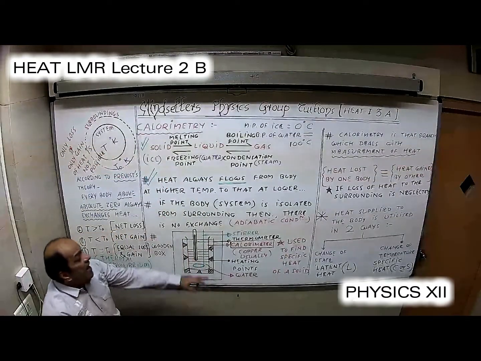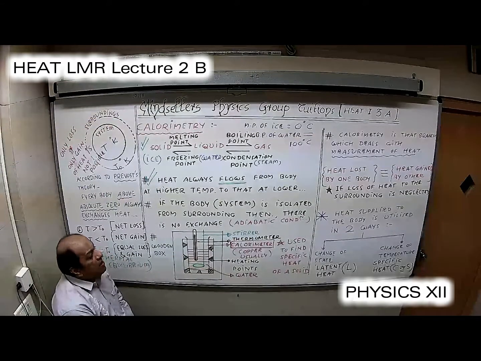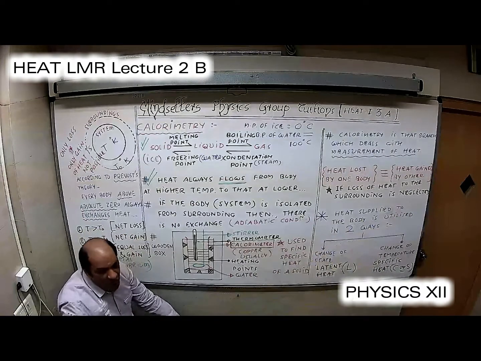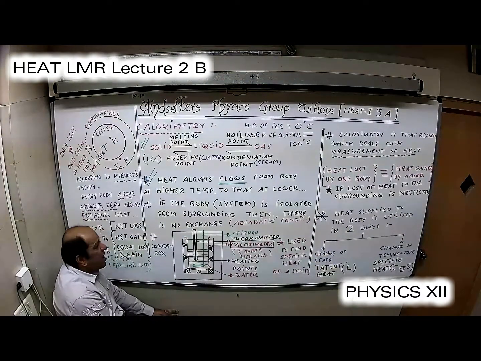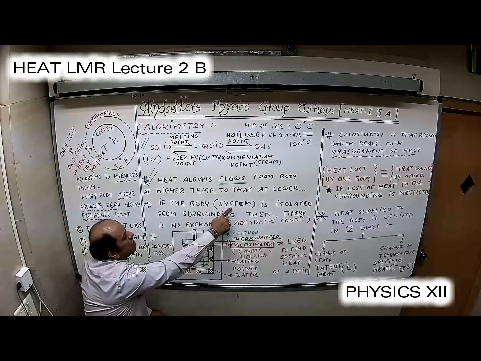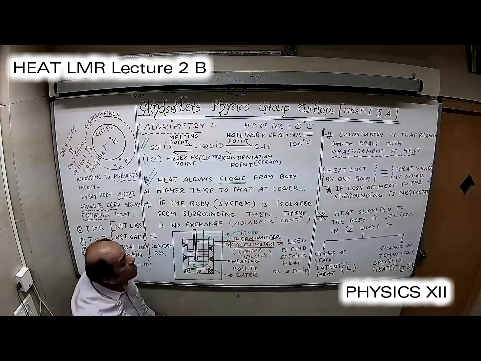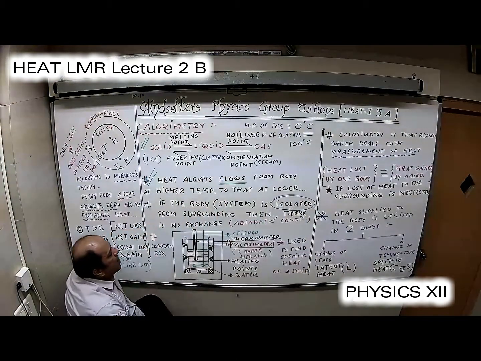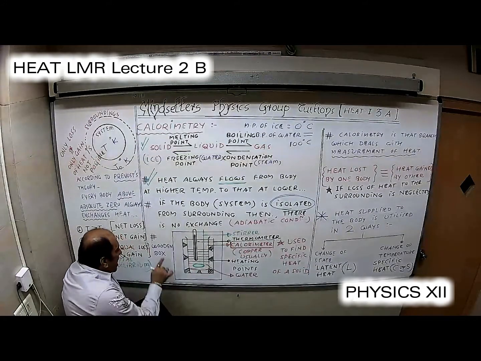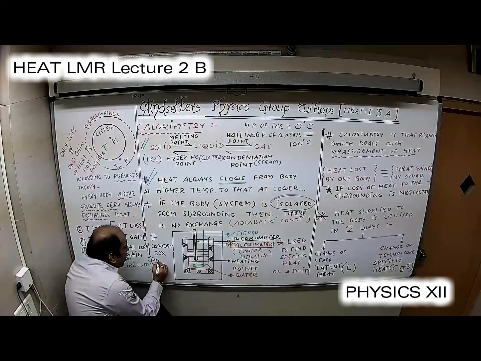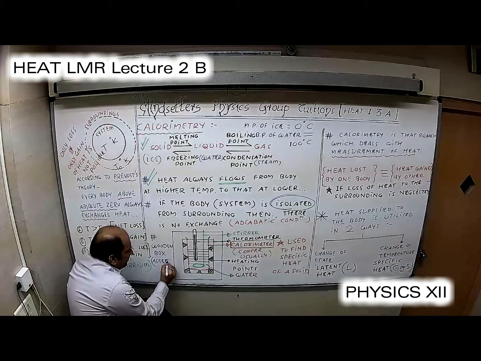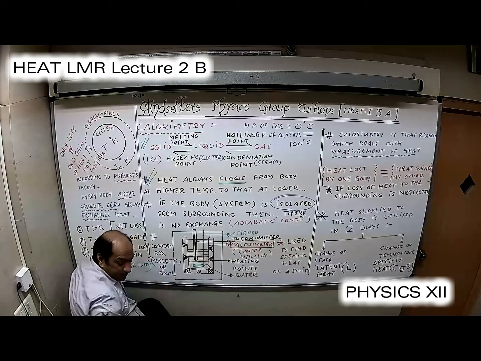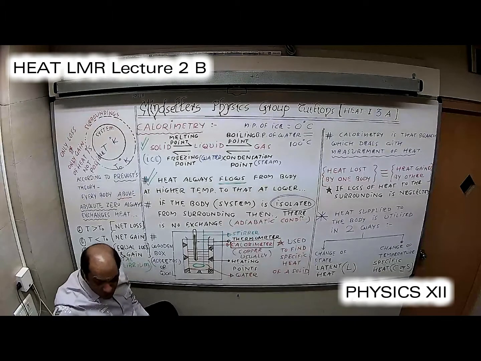That condition is called adiabatic condition, and this is the best way to understand what is called specific heat of a solid. What is specific heat of a solid? I am coming to that also. So remember, if the body, sometimes also called a system, is isolated, meaning cut off from the surroundings by using some bad conducting material like wood, asbestos or wool, then inside energy cannot go out and outside energy cannot enter in. This is the best way to find out the specific heat of a substance.